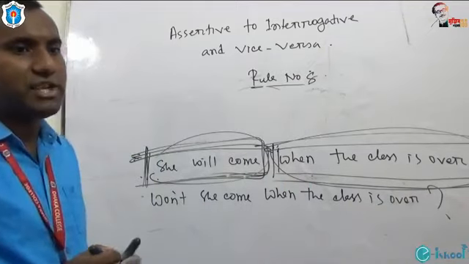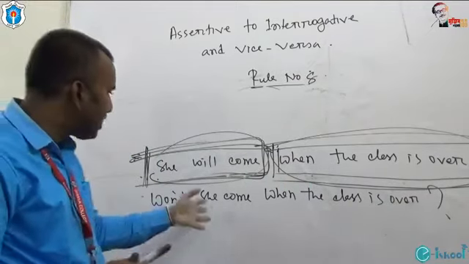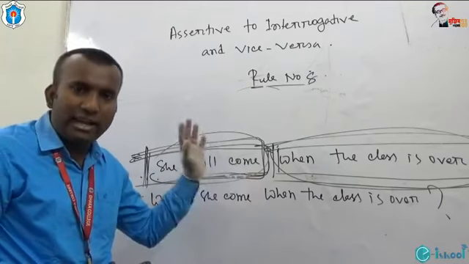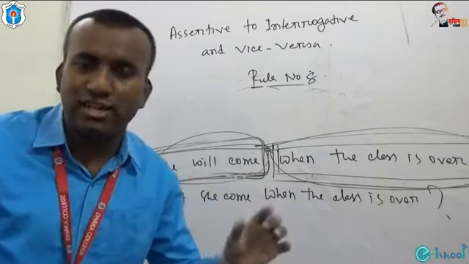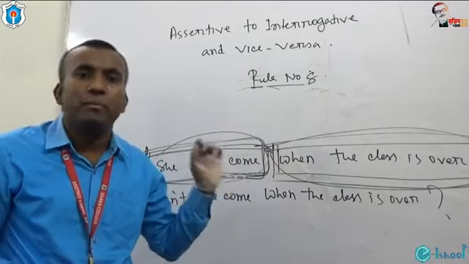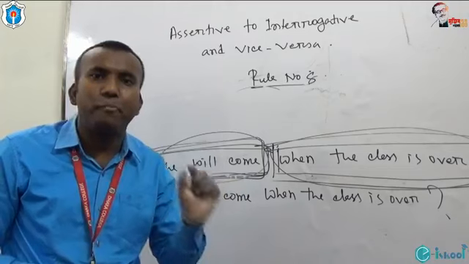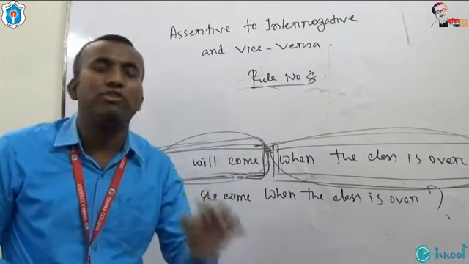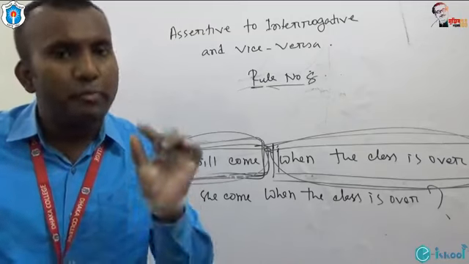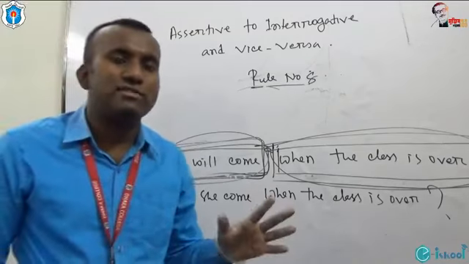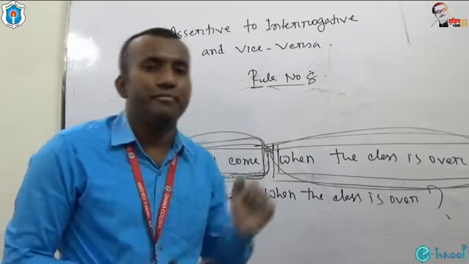So what is our decision, my dear students? Our decision is if you get any complex sentence and if you are asked to turn this sentence into interrogative, please take the help of principal clause. Only principal clause will be turned into interrogative. Subordinate clause will remain the same.